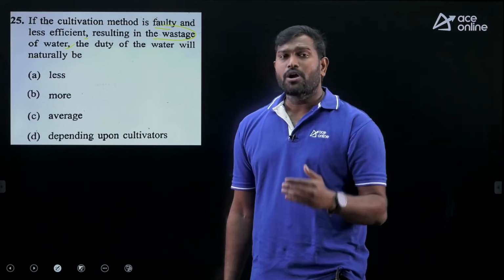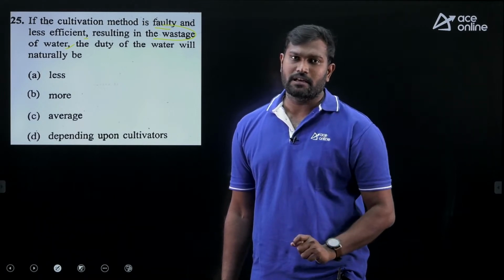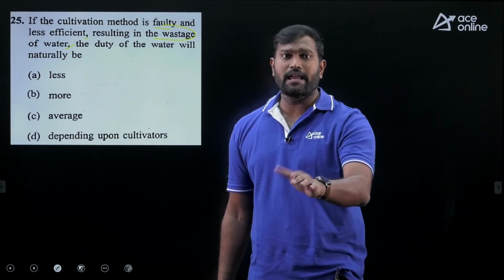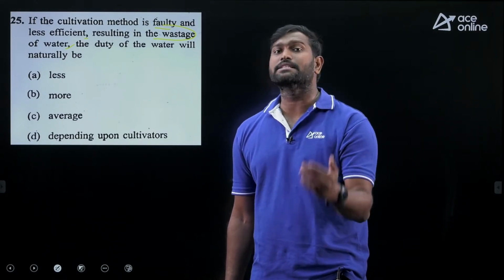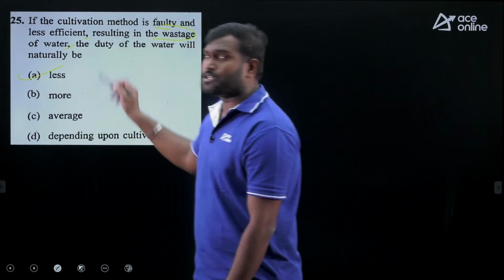Duty is nothing but the total area that can be cultivated by supplying 1 cumec of discharge, right? If we go for the faulty methods, the amount of water we deliver is going to be less. The area to be irrigated is also going to be less. Duty is going to be less. So the correct answer is option A, less.